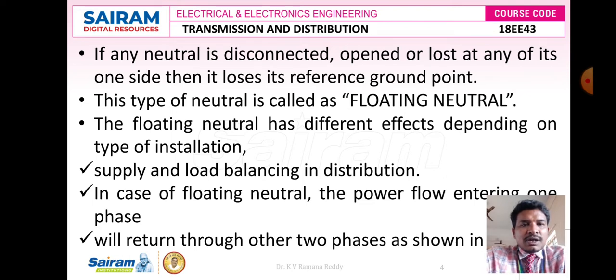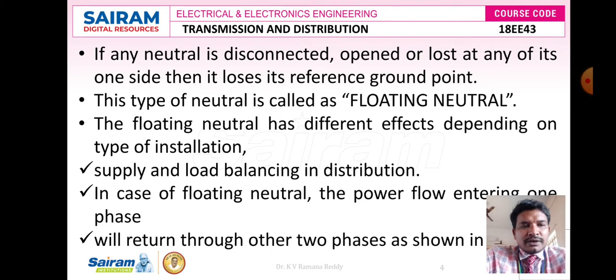Why is it called a floating neutral? Because the floating neutral has different effects which depend upon the type of installation. For example, in supply and load balancing in distribution, in the floating neutral case the power flow entering at one phase will return through the other two phases.